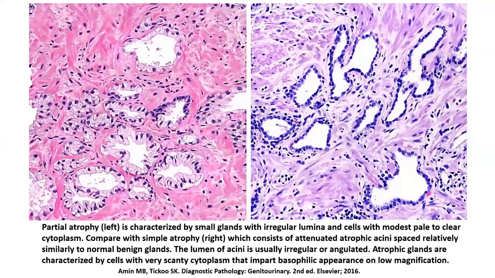So as you see, these are rounded to slightly angulated, suspicious looking glands where the cells, although they are looking smaller and slightly atrophic compared to the benign glands, still have a healthy amount of cytoplasm, which is especially more prominent towards the lateral aspect of these cells compared to the apex. So that's an important clue. Compare this to the image on the right, which is basically a simple atrophy wherein the cells have no cytoplasm at all. So the image on the right is a simple atrophic gland, which is a pretty easy diagnosis to make, while the image on the left is a partial acinar atrophy, which is an important differential diagnostic issue with a prostatic acinar carcinoma.